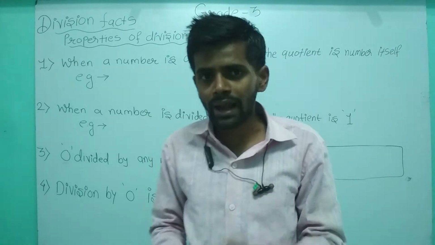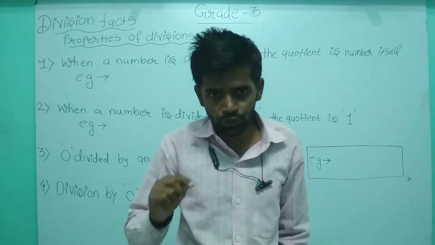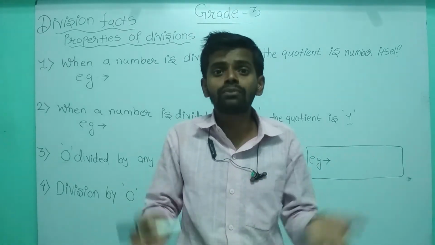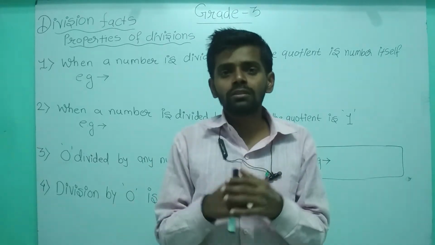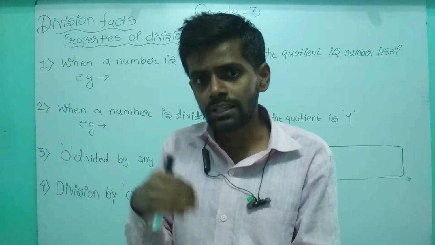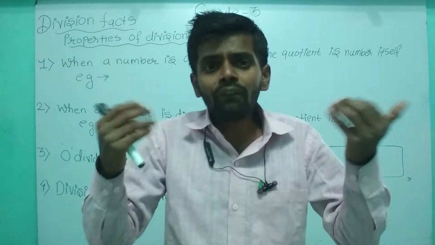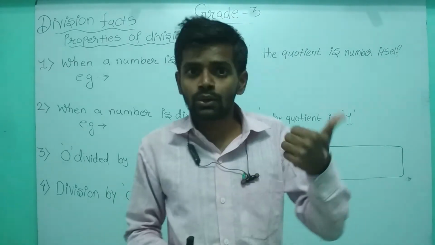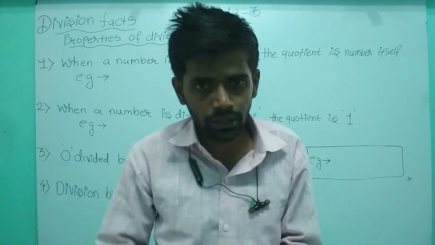So the first division fact that is not written here is what is meant by quotient. Quotient क्या होता है? Quotient is the answer of division. Repeat with me. What is meant by quotient? Division का जो answer है, that is called quotient. That means the resultant of division or the answer of division is called quotient.